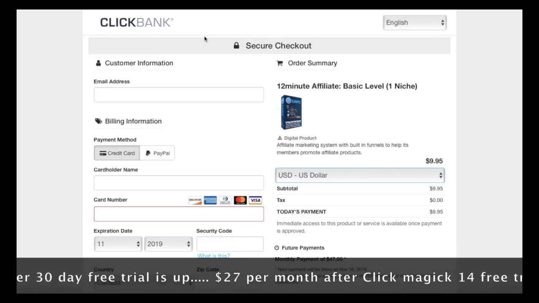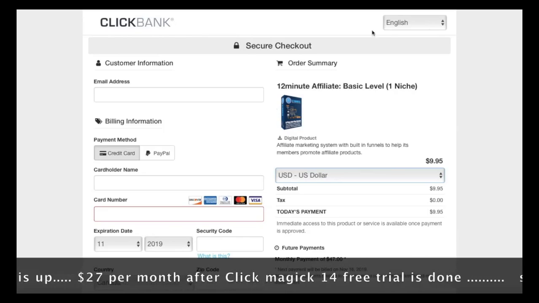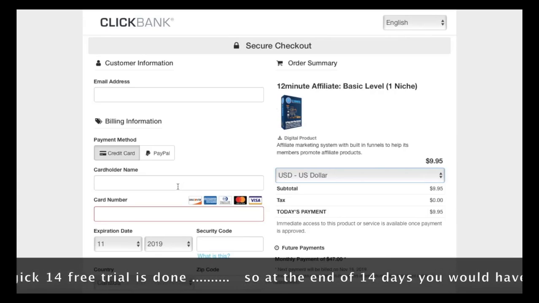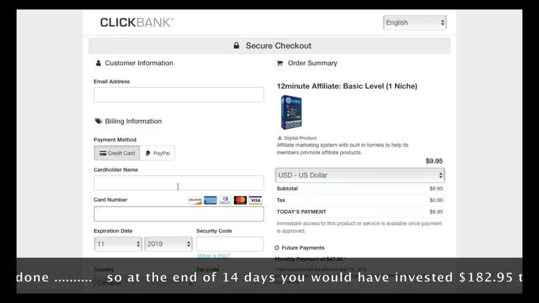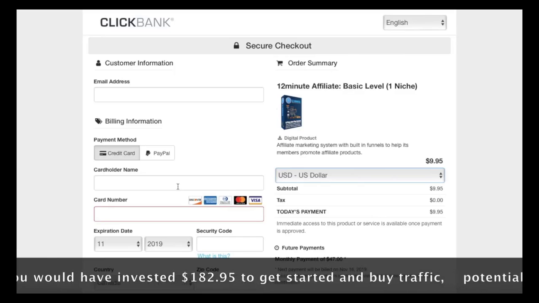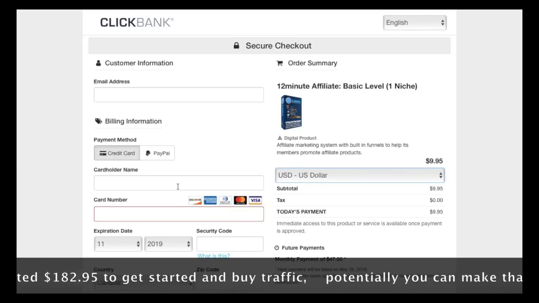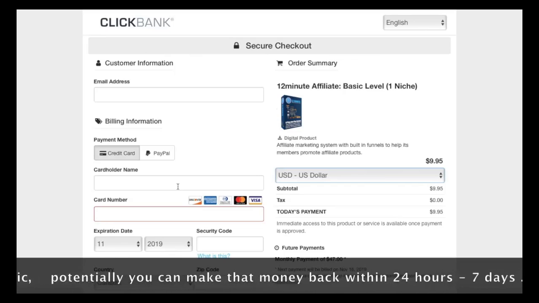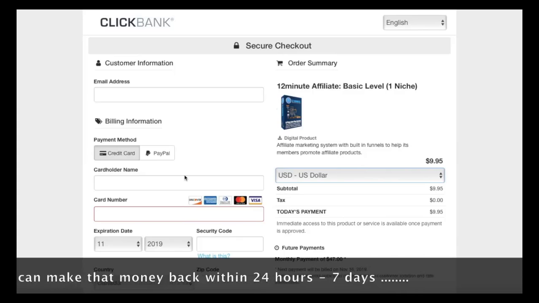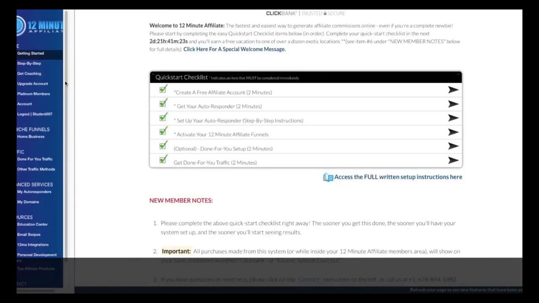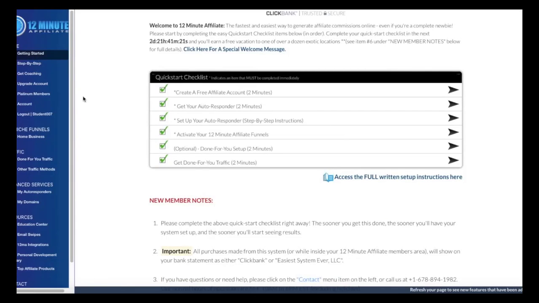All right, the other thing that you're gonna have to pay for with this is Aweber. With Aweber, you get a 30-day free trial, and then $19 per month after that. And you're gonna need ClickMagick, which is a 14-day free trial, and then $27 per month after that. Also, you're gonna need to spend $1 per click, so that's $99 US per every 100 clicks. All right, so that's the investment cost to put this program into practice.